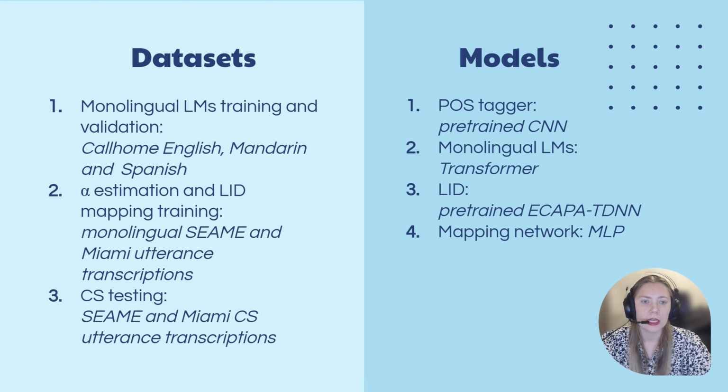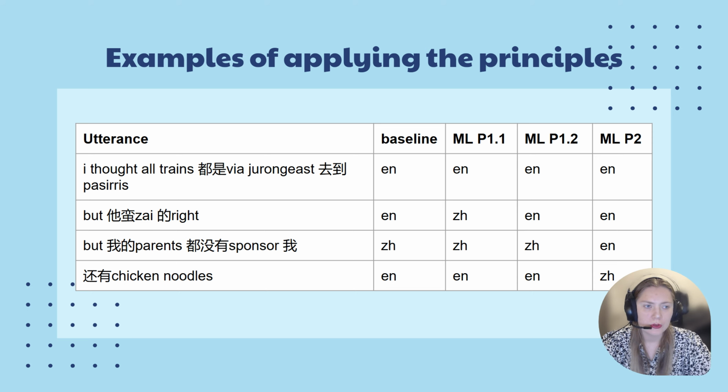Finally, you can look at the outcomes of the experiments. The examples of applying the principles to text are on the slides. As you can see, it is similar to utterance LID. You may also observe that there may be discrepancies between the principles. The baseline implementation is the token LID majority, which says that the matrix language is the language that contributed the most tokens to a sentence.